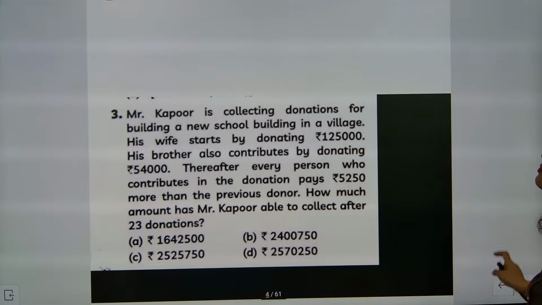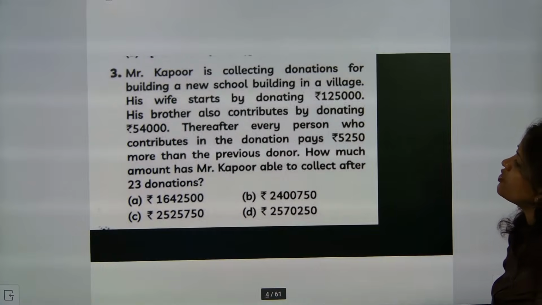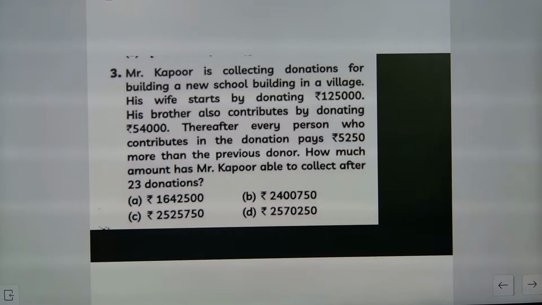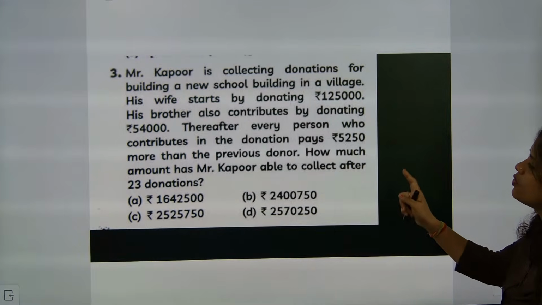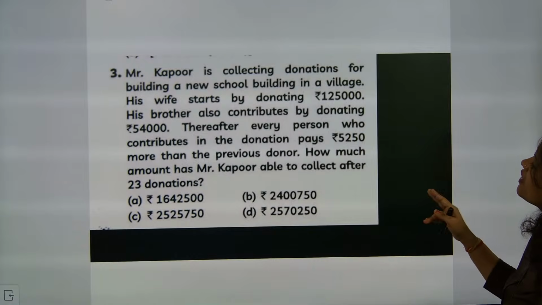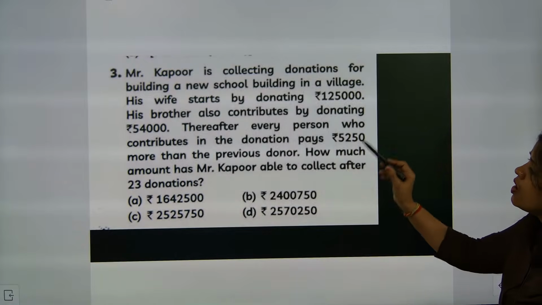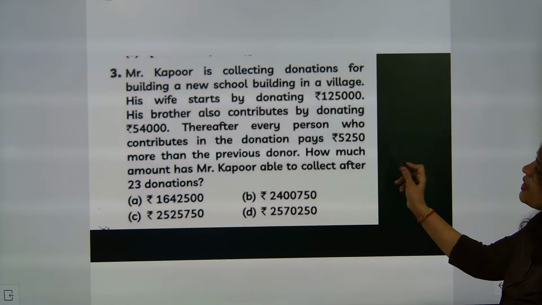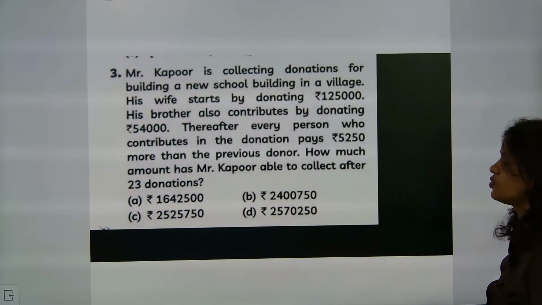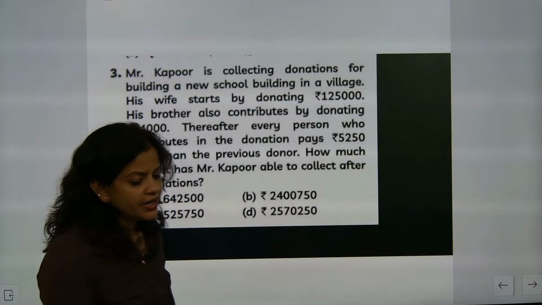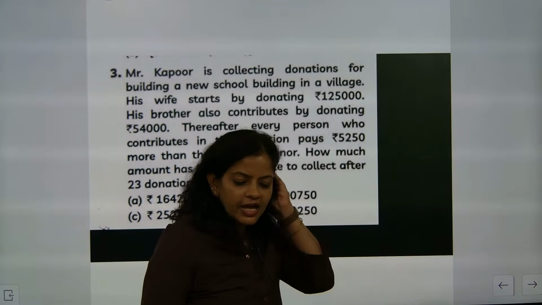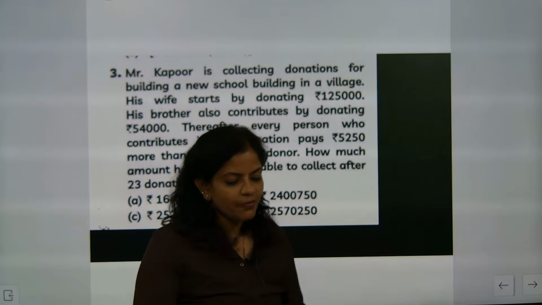Come on, this Mr. Kapoor is collecting donation for building a new school building in a village. His wife starts by donating. First amount donation is 12500. His brother also contributed by donating this much. Thereafter every person who contributed in the donation pays this much more than the previous donor. Understood? So the donation amount will keep on getting, yes, absolutely, A plus 23D. So that's the pattern, Navita.